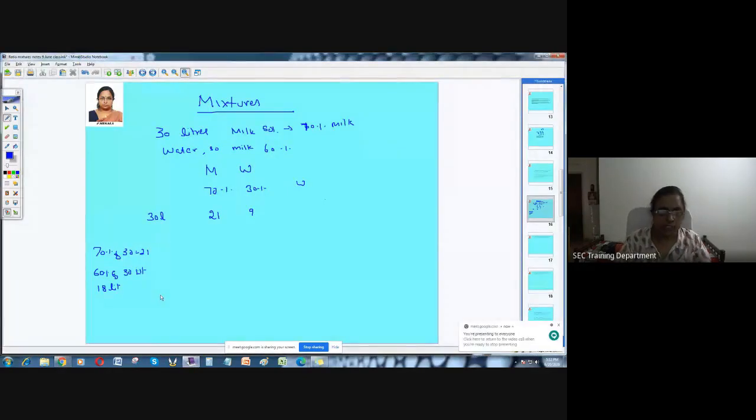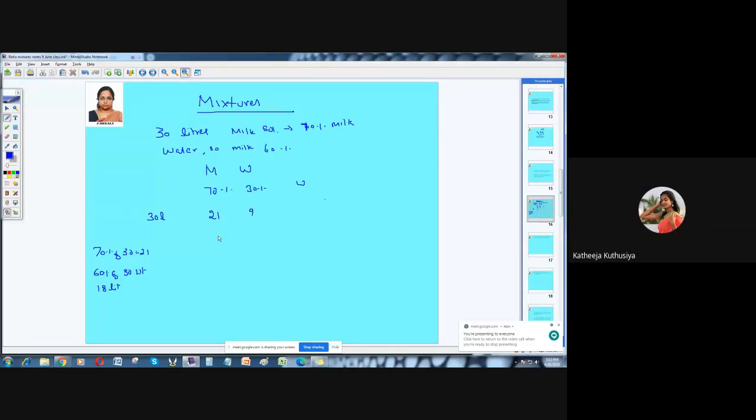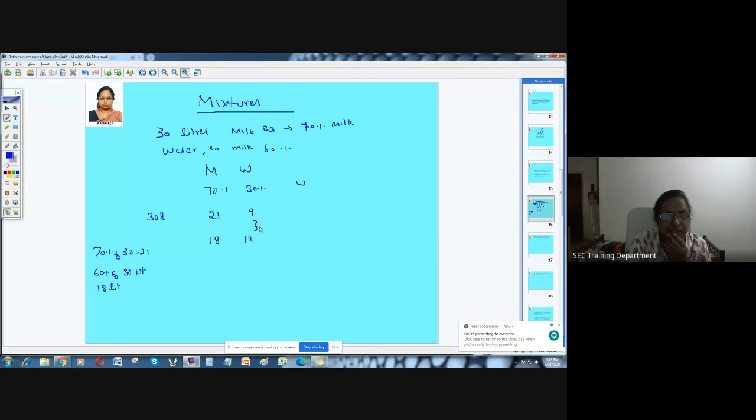So what she said is, now 60% of 30 liters to be taken. What are you going to do with this 18 liters, madam? Khatija? Ma'am, the amount that we require, the rest is 12 liters, so the amount to be added is 3 liters. So you are taking this 3 liters. Good idea. Anyhow, let me keep it as such.